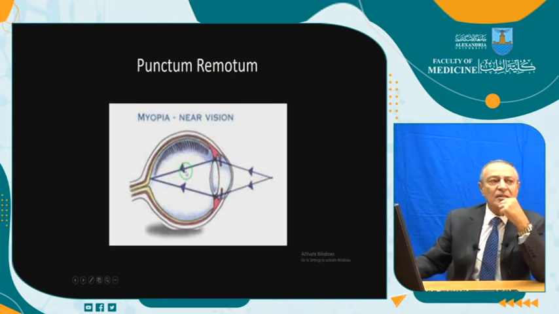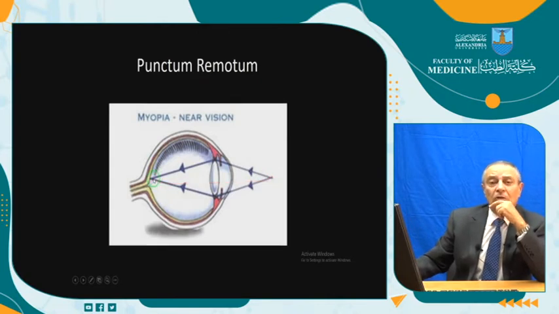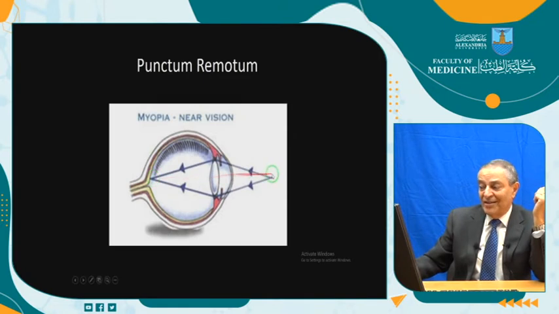Let us take an example. An eye with myopia minus 4, meaning what? 100 divided by 4, that the focal length is at 25 centimeters. That the punctum remotum is at 25 centimeters. Let us think. If you get a book or anything to read or to see at 25 centimeters, this eye will see it perfectly or not? Of course, yes. Because this is at the punctum remotum. It will be exactly here.